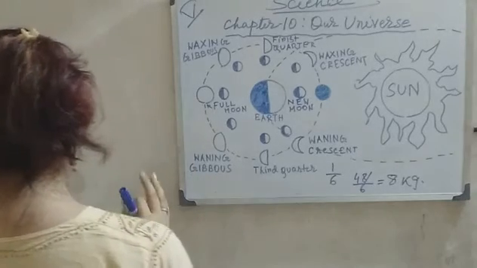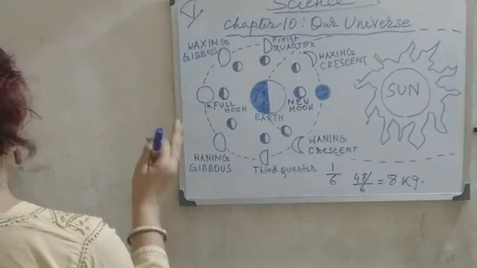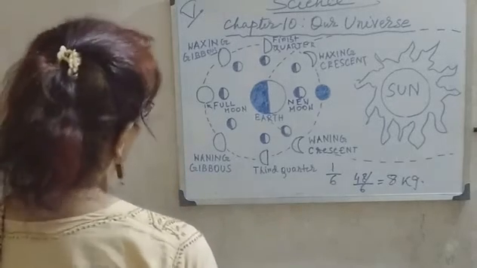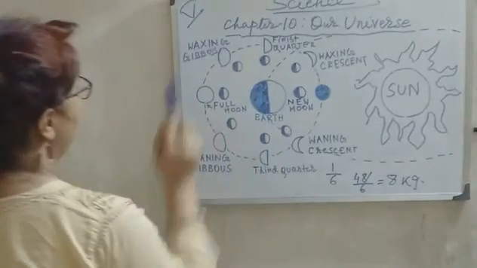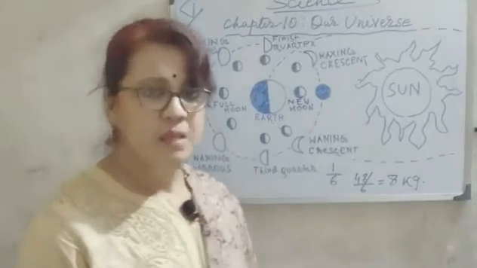And if one side of the moon is dark and the light part is shrinking, then the moon is referred to as waning. That is waning and waxing. So I think this part, phases of the moon, is clear to you. Okay? So go to the book and I will tell you the next part.